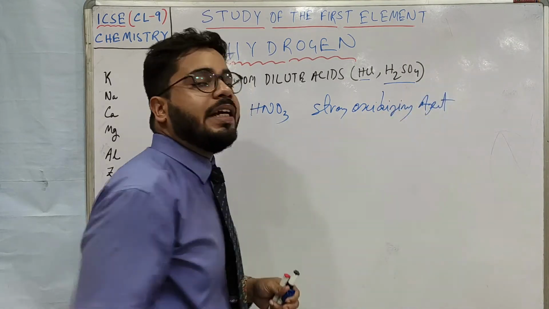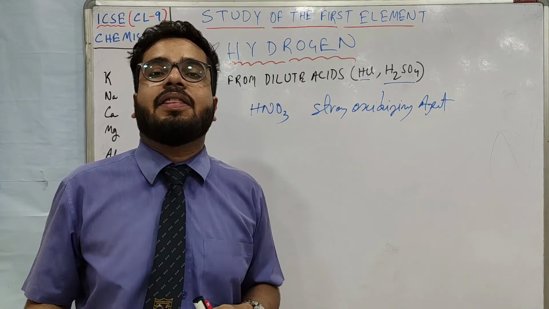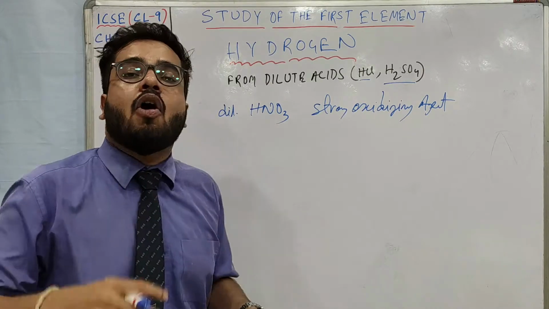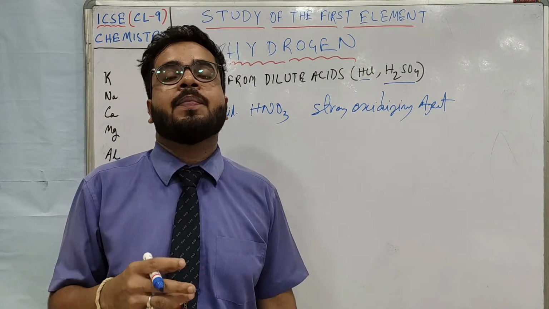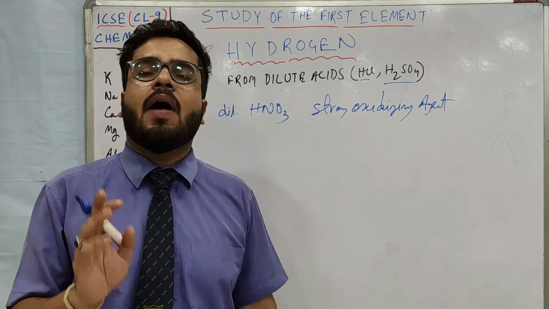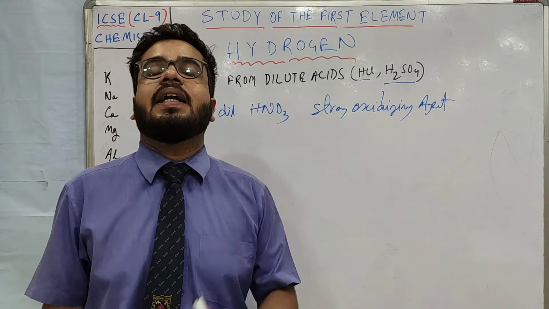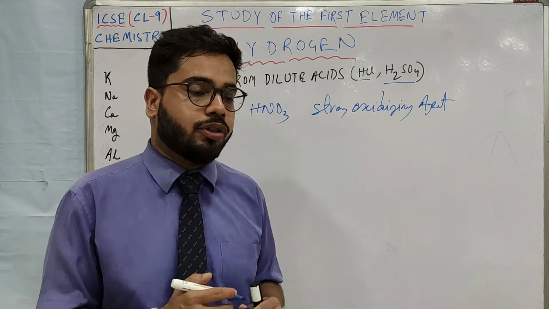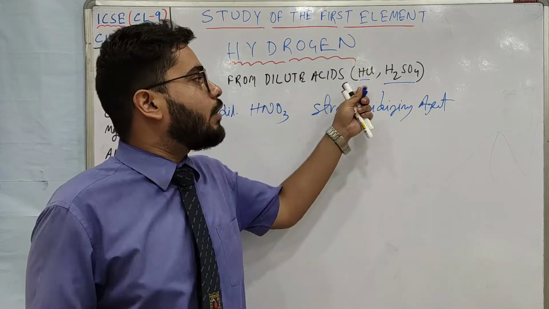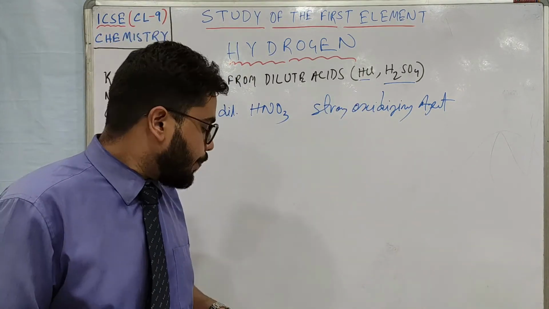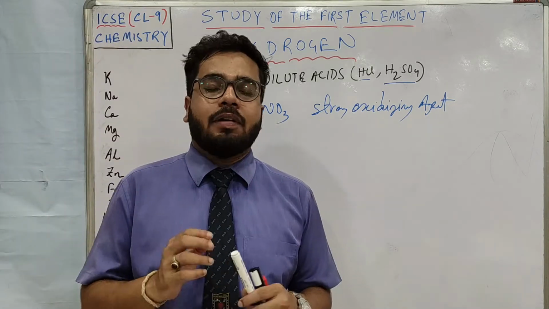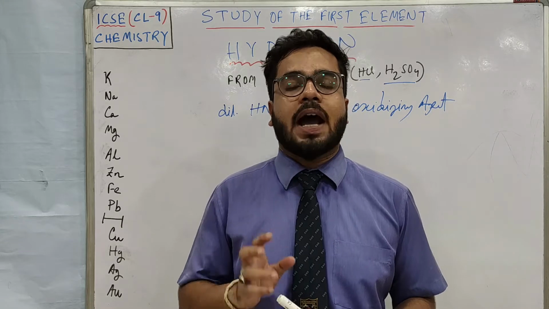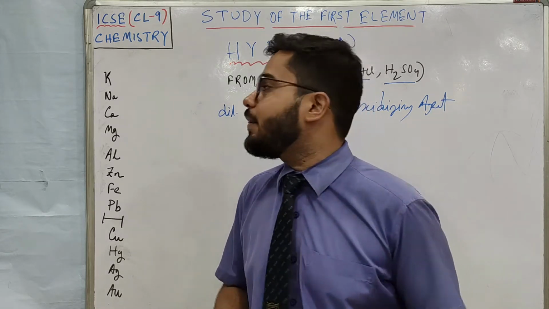So if hydrogen is produced, dilute nitric acid oxidizes that hydrogen into water and we do not get hydrogen gas. That is why dilute nitric acid is not used, but we use dilute hydrochloric acid or dilute sulfuric acid. Okay. Now let's see how these metals react with dilute hydrochloric acid or dilute sulfuric acid.